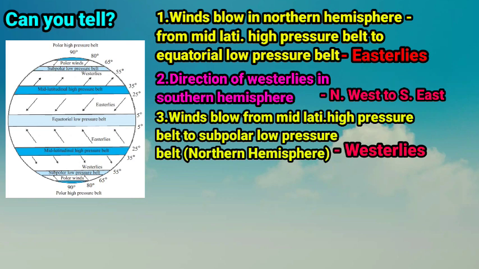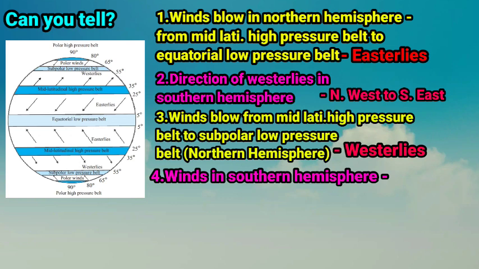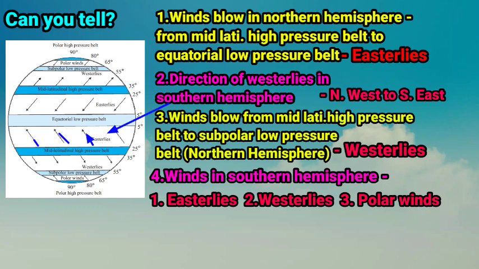Next question. Name the winds that blow in the southern hemisphere. Children, you can see in the figure the winds that blow in the southern hemisphere from the mid-latitudinal high pressure belt towards the equatorial low pressure belt are called easterlies wind. Second, the winds that blow from the mid-latitudinal high pressure belt to the subpolar low pressure belt are called westerlies wind. And third, the winds that blow from the pole to the subpolar low pressure belt are called polar winds. So all these are the kinds of winds that blow in the southern hemisphere.